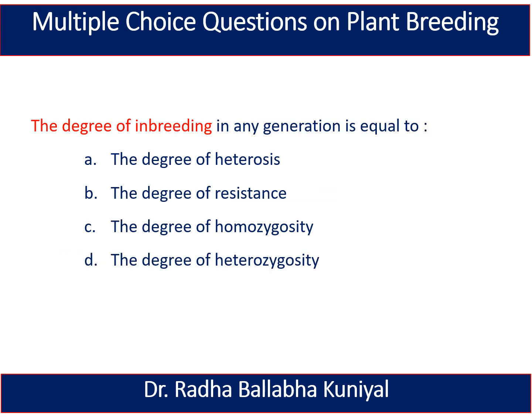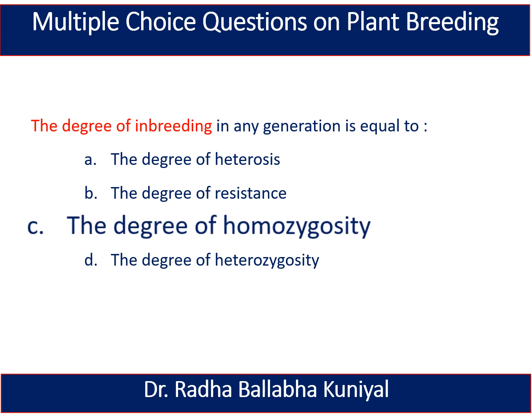The next question is: the degree of inbreeding in any generation is equal to the degree of heterosis, the degree of resistance, the degree of homozygosity, or the degree of heterozygosity. And here the correct answer is the degree of homozygosity.